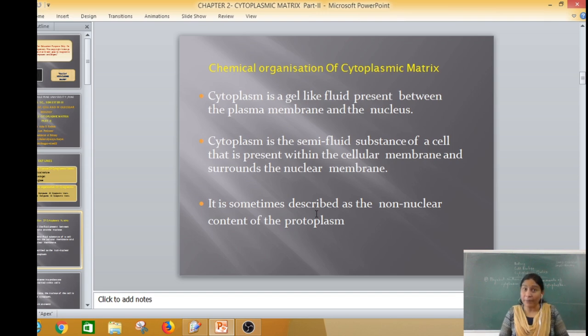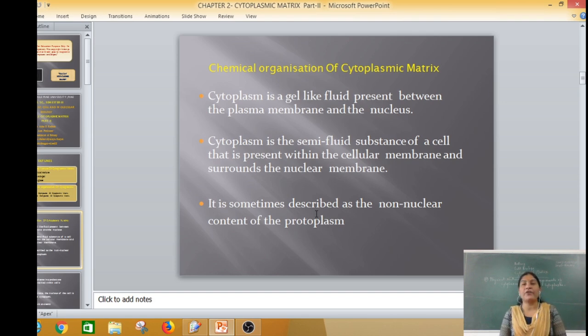We learned in the previous lecture that except the nucleus, all the fluid-like matter we call the cytoplasmic matrix. But when the fluid matter is present in the nucleus, at that time it is called the nucleoplasm, instead of the cytoplasm. So, the cytoplasm is a gel-like or fluid-like matter which is present from the plasma membrane to the nucleus.